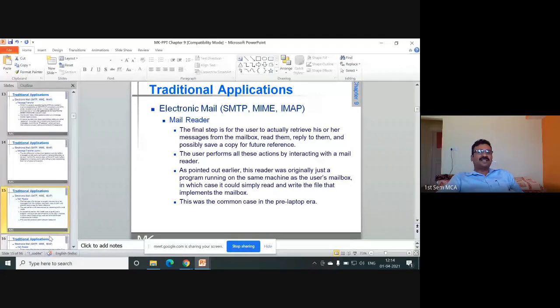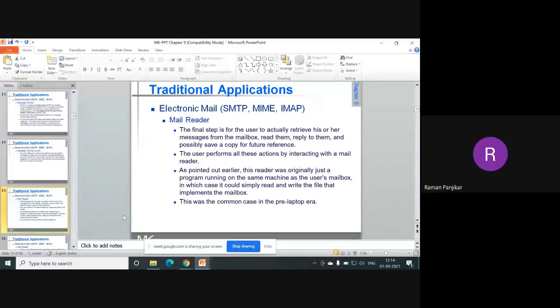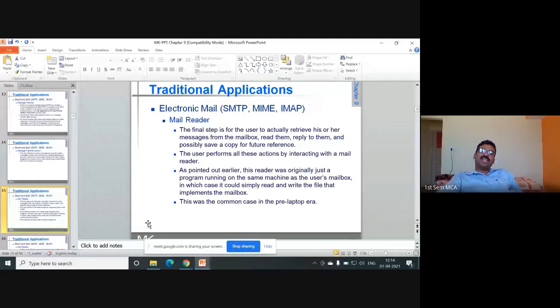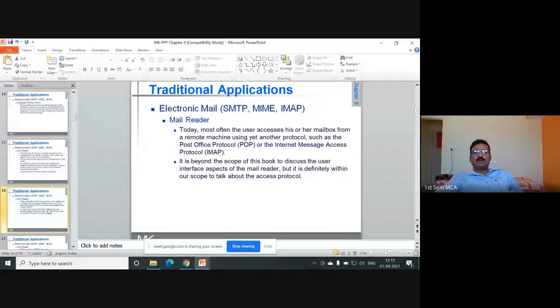The name itself suggests it, right? The final step is for the user to actually retrieve his or her messages from the mailbox. To read them, you have to reply and possibly save a copy for future reference. So these things you are doing, right? So you are using the IMAP protocol.